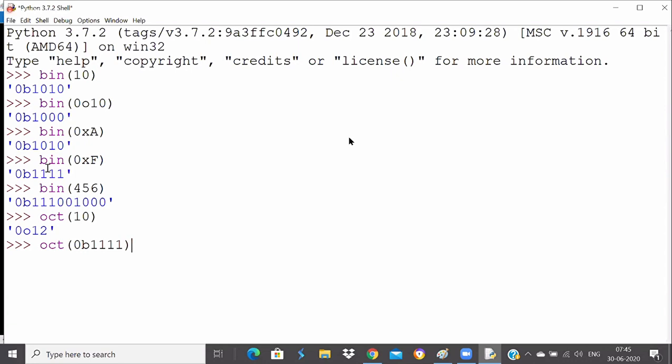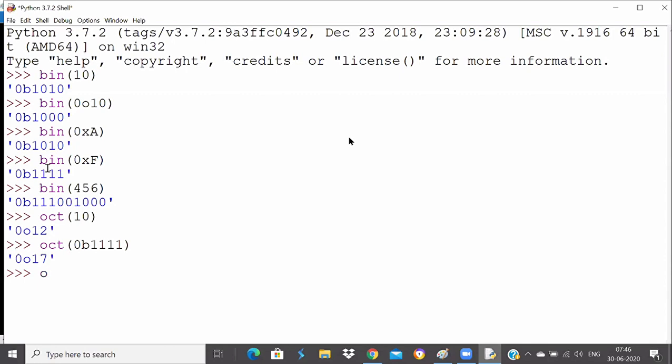Octal will start with 0 only. Very good. I'm just doing the same thing we did before so that you can check it out. We checked how we represent 15, right? This is 15. And how we represent 15 in octal? This is how we represent 15 in octal.